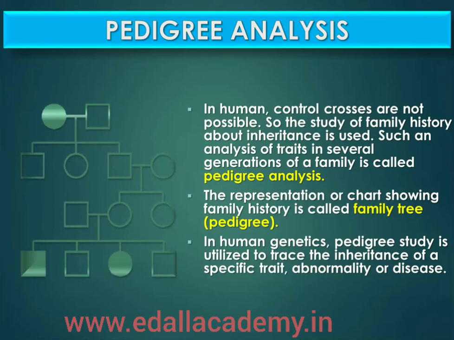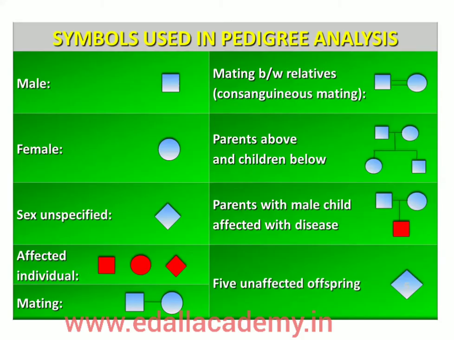So try to remember the standard symbols used in the pedigree analysis chart for male, female, sex unspecified, affected individuals, mating between relatives, and parents above with children below, parents with a male child affected with the disease, and 5 unaffected offspring. For all of these, standard symbols are very clearly given with the help of diagrammatic representation. Try to understand the symbols.